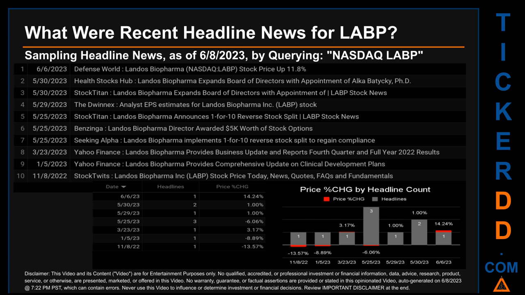The oldest publication date of Tuesday, November 8, 2022, was actually the day with the lowest percentage change in price. It saw a price drop of -13.57%. The latest publication date of Tuesday, June 6, 2023, was actually the day with the highest percentage change in price. It saw a price jump of 14.24%.